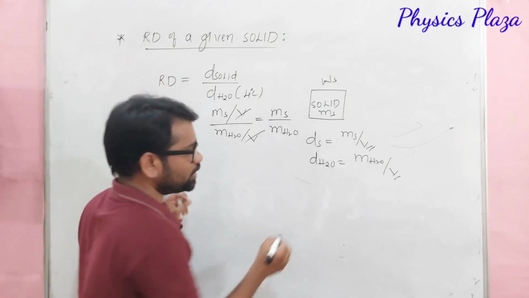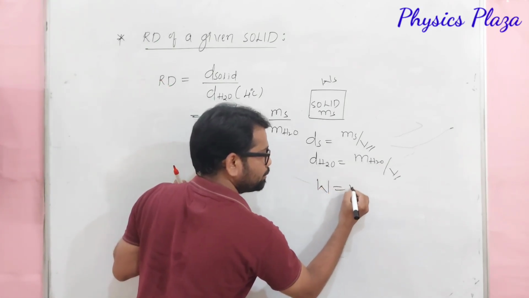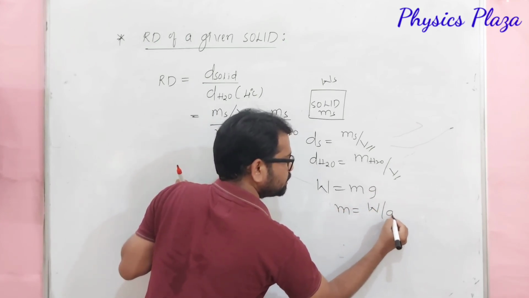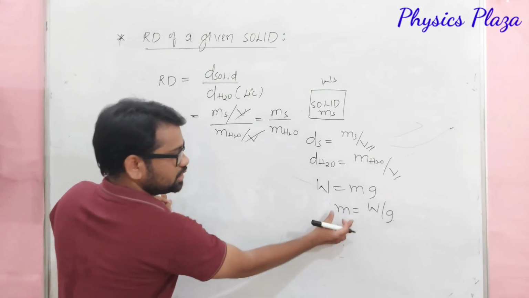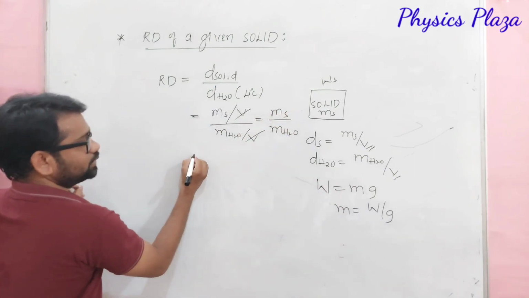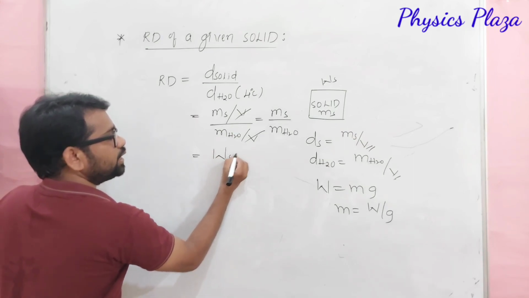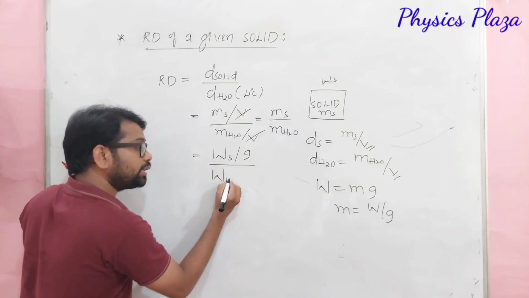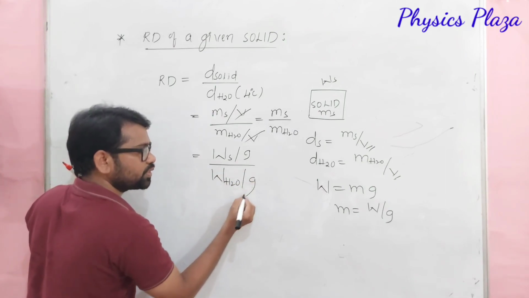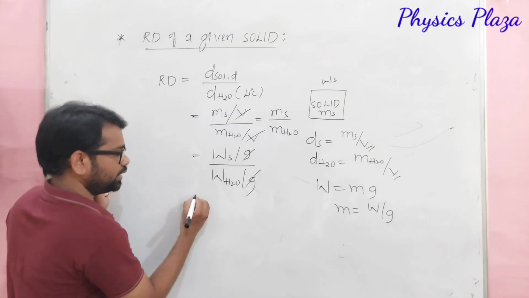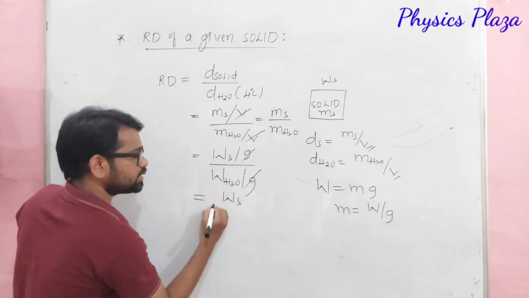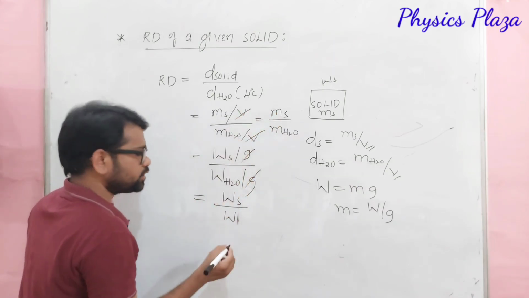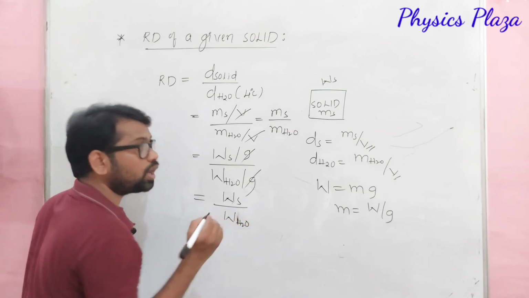But dear children, from the concept of weight, W is equal to mg, we know that. So from this we can write m is equal to W by g. Can we write? Of course we can write. Now apply this formula for solid. So then we will get weight of the solid by acceleration due to gravity, and here weight of the water by g. So g gets cancelled. So here we get Ws by W water. Here you may get one doubt, sir. Ws means weight of the solid, but W water means what we should take?